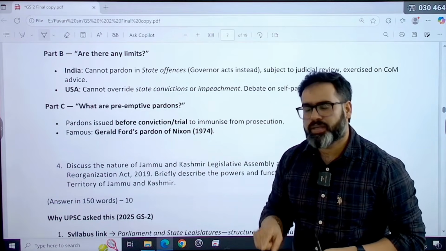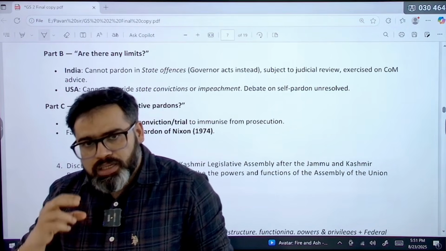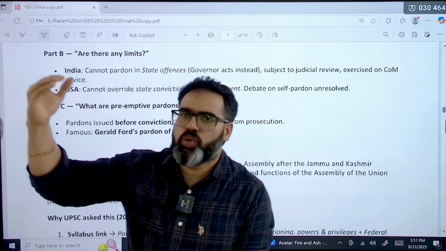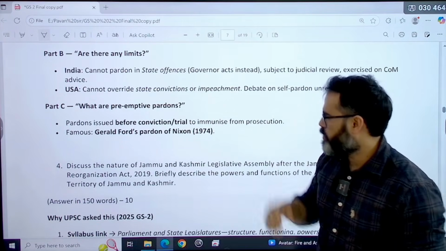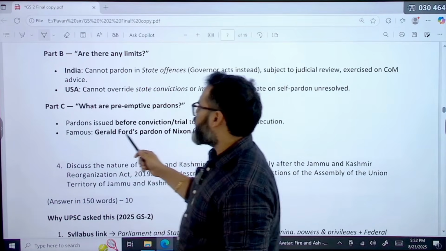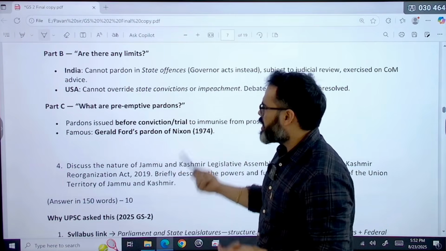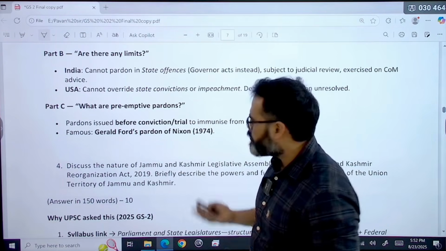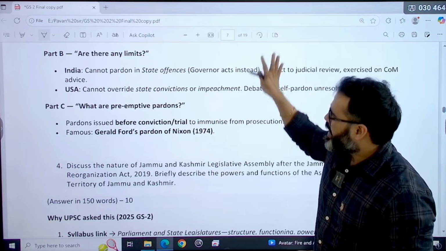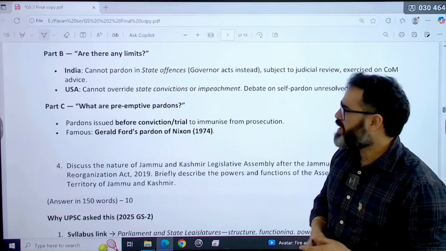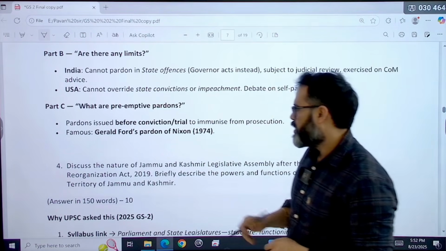In India, first you have to utilize all the machinery from the local court to the Supreme Court, and only then can you use it. That is how it happens here. So preemptive pardon means pardon issued before conviction also. A famous case is Gerald Ford's pardon of Nixon in 1974. Again, if you are not able to remember these things, that is not an important part. If you are able to, fine, because you had to write 150 words, that is more than enough. Your 150 words will be done if you write intro, body and conclusion.